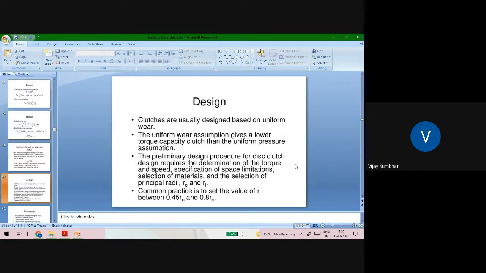The preliminary design procedure for the disc clutch design requires the determination of torque, speed, specification of space limitations, selection of material, and the selection of principal radii Ro and Ri. Common practice is to set the value of Ri in between 0.45 Ro and 0.8 Ro. These are the simple practices followed during this clutch design.